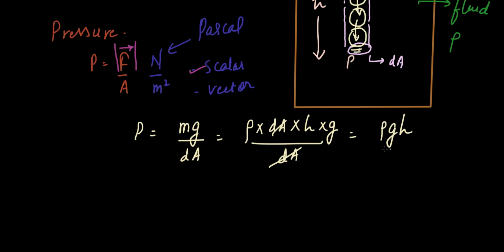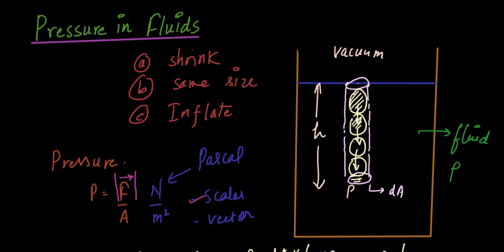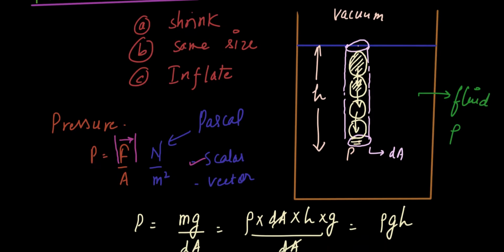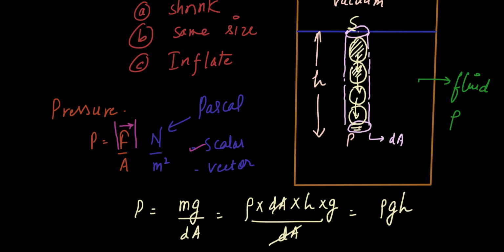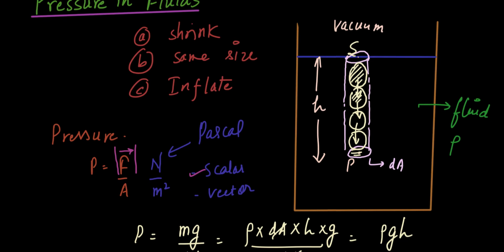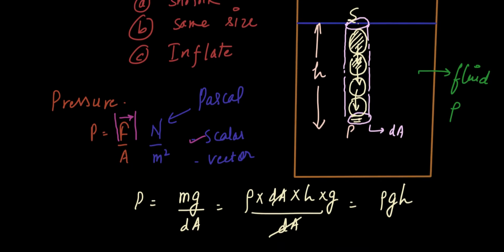So rho gh is actually the pressure at this point P relative to the topmost point. This is actually the pressure difference between these 2 points, P and this point on the surface S. I should write that because there is nothing on top of S, the pressure at S is 0.